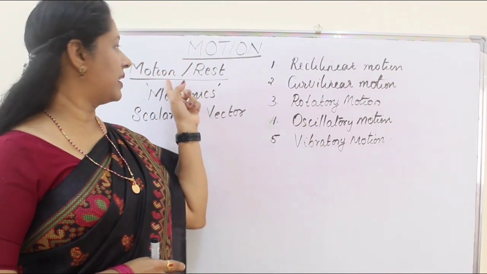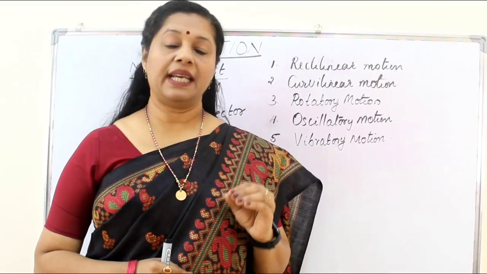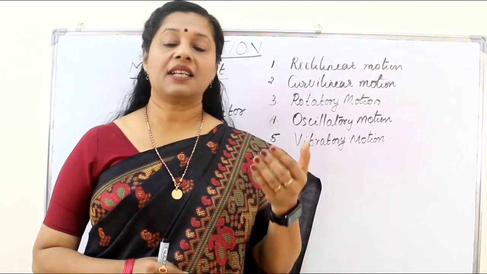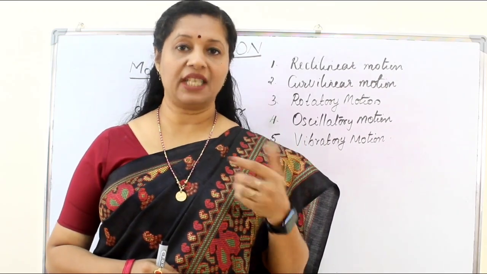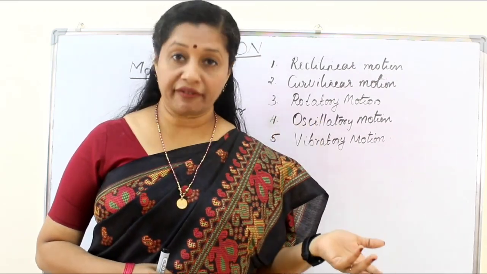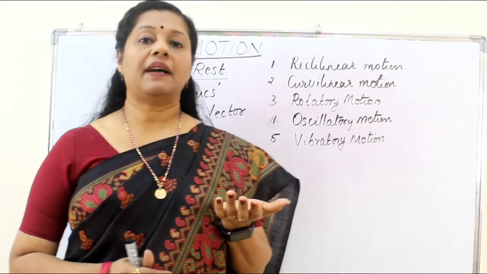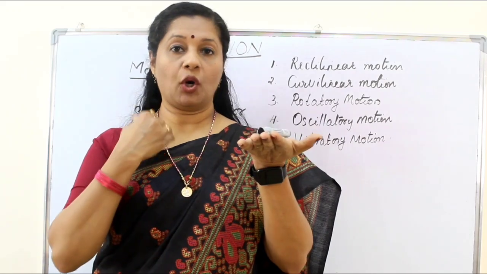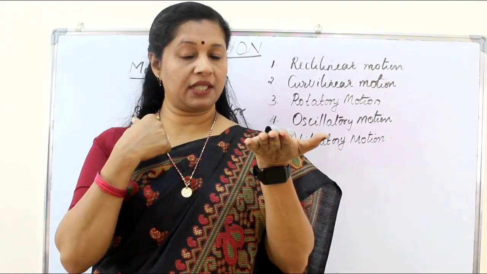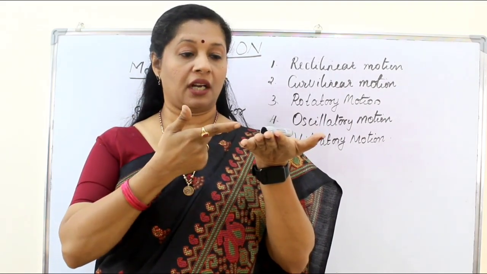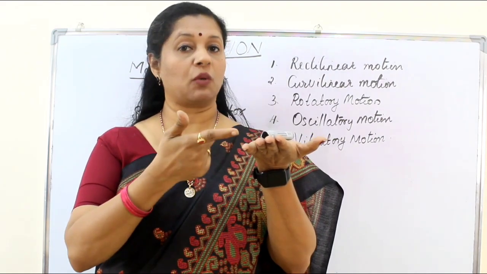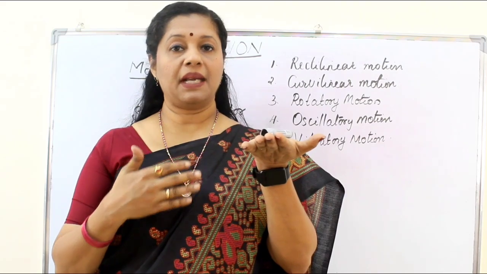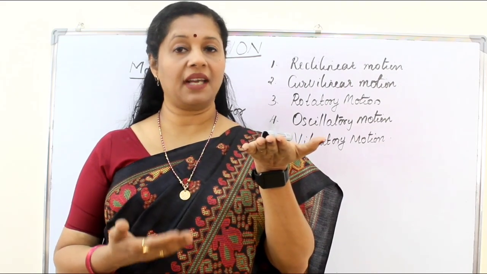So when we talk about rest in terms of physics, a body is said to be at rest if it is not changing its position with respect to a fixed point called its origin in its surroundings by passage of time. For example, if I am keeping this pen here on my palm and I am the observer, so I can be taken as a point from where I am looking, that is the origin, and this pen is not moving its position with passage of time. For example, now I am looking, it's there. Maybe if I can hold for another 10 minutes the same way, it will be there.